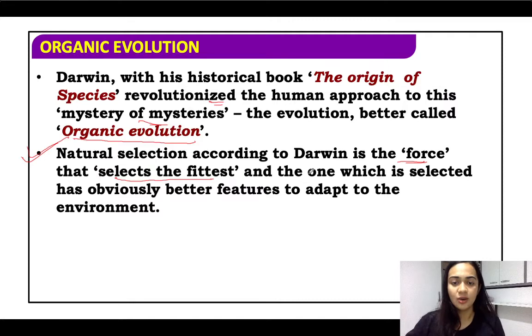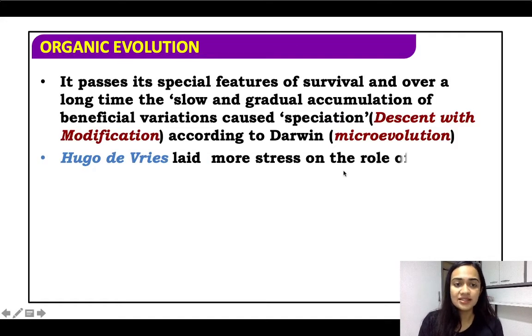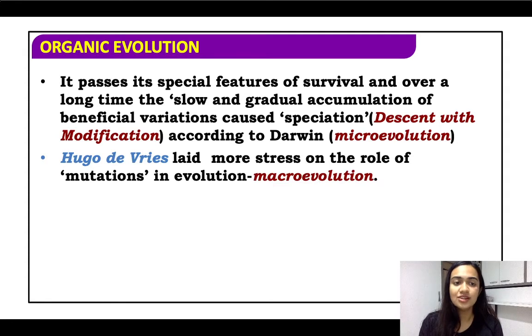All right. Now, the one who is the fittest will also have many features to adapt themselves and evolve accordingly. Fine. Now, it passes its special features of survival, and over a long time, the slow and gradual accumulation of beneficial variation causes speciation. Then we had Hugo de Vries. He told us a lot about mutations.